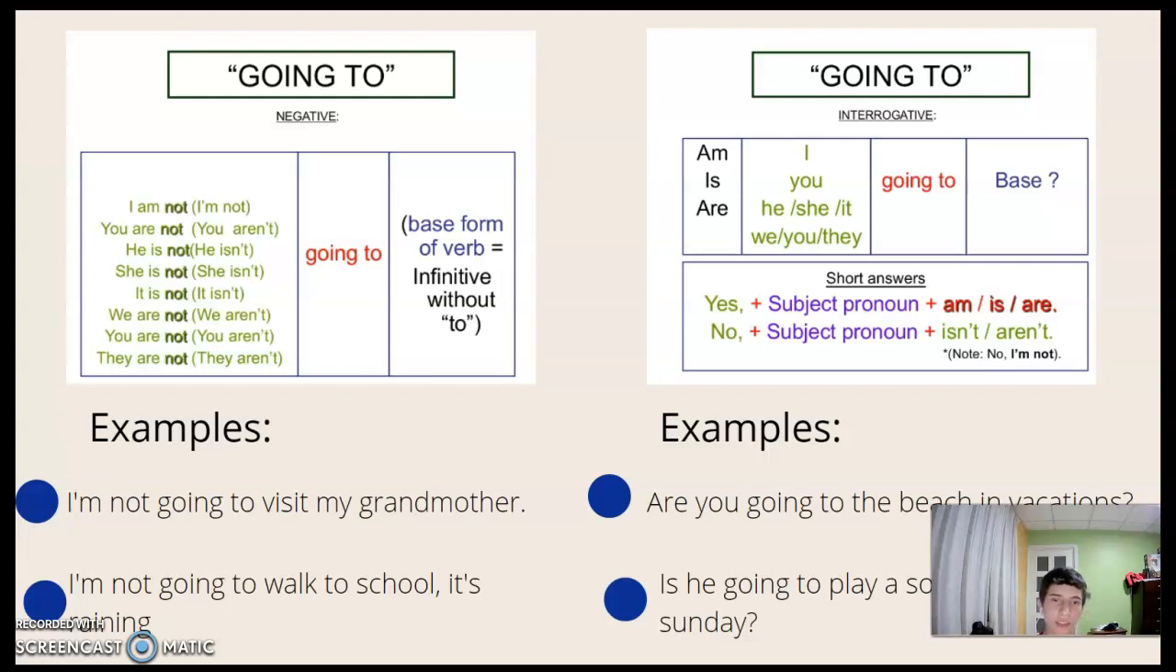The interrogative is be, pronoun, going to, and the verb in base form. Examples are: Are you going to the beach in vacations? And is he going to play a soccer game this Sunday?